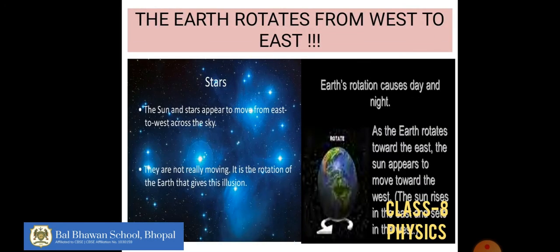This picture also shows you that the stars appear to move from east to west only because the rotation of the earth is in the opposite direction. Okay.